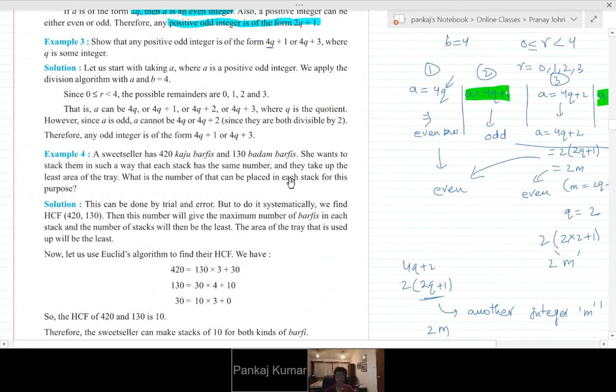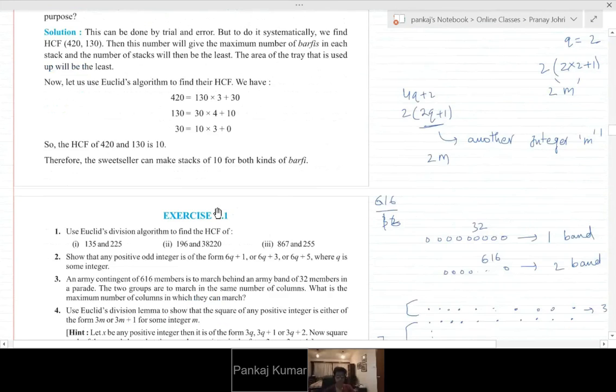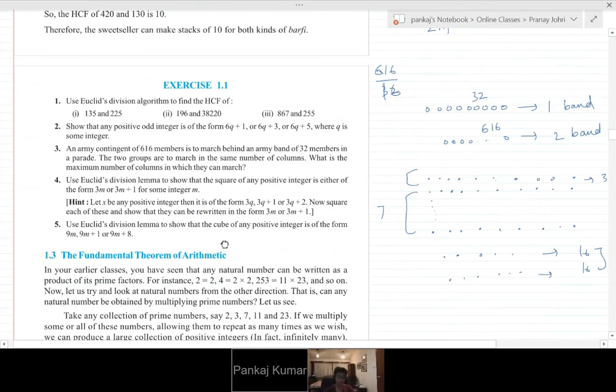So we discussed in this class Euclid's division lemma. This is the basic division. We discussed two applications: one is finding the HCF and another is finding the properties of numbers. And we did some 5-6 questions. You can try solving the other parts, especially the second question, fourth question and fifth question. In the fifth question you may have doubts, but still you can try. Hopefully the first exercise is quite clear to you.